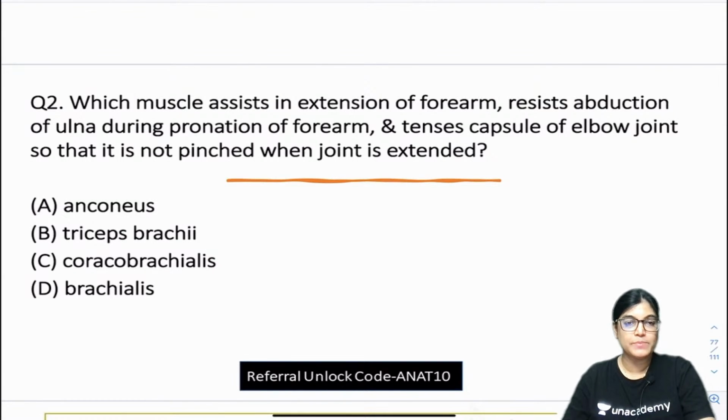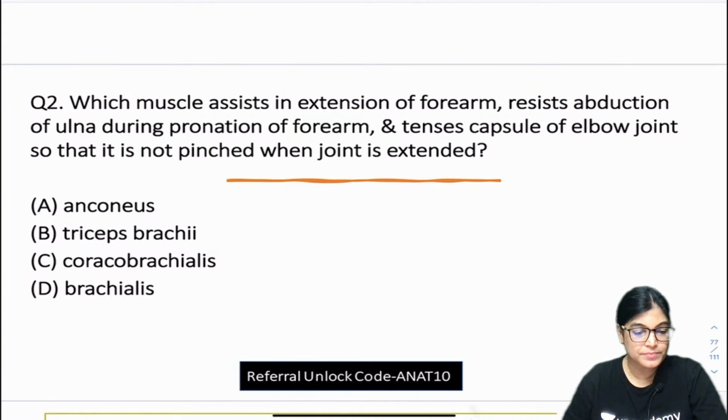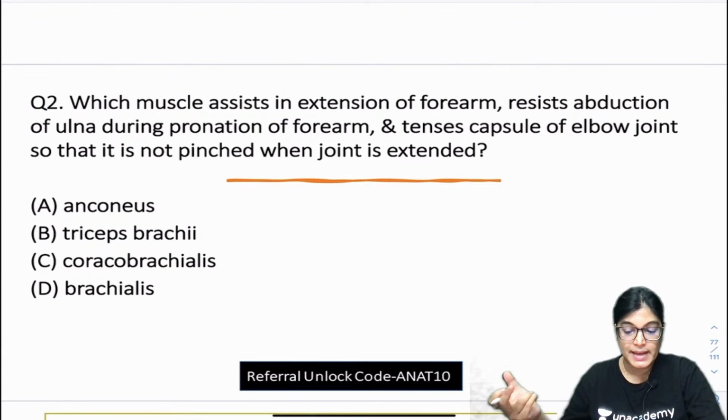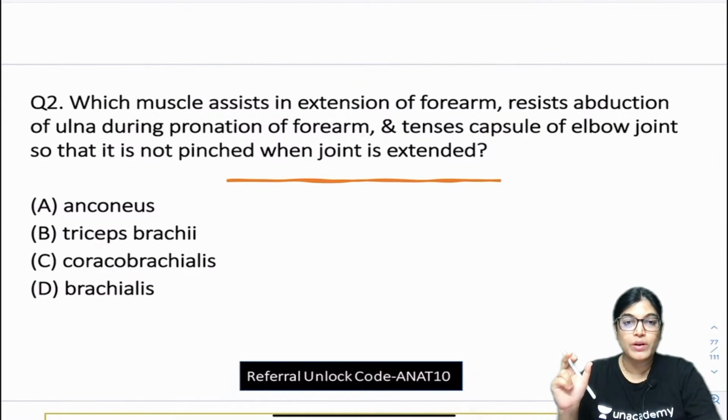So question number 2, mark the correct answer, everyone. Then I will give you the answer. These are the key points, so you have to give the answer.